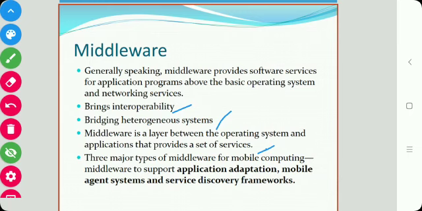So we can say that beyond bridging the heterogeneous system, the middleware should be transparent, robust, efficient, and secured. All these requirements support the goal of making software development in association with the middleware very easy from scratch. For that purpose, there are three sections in this middleware: application adaptation, mobile agent system, and service discovery frameworks.